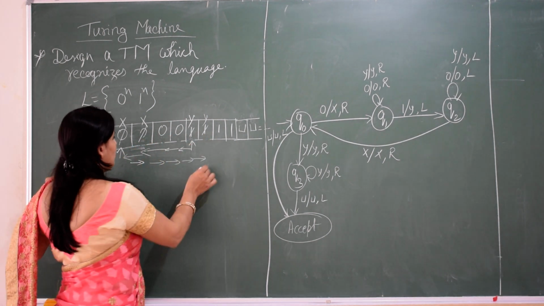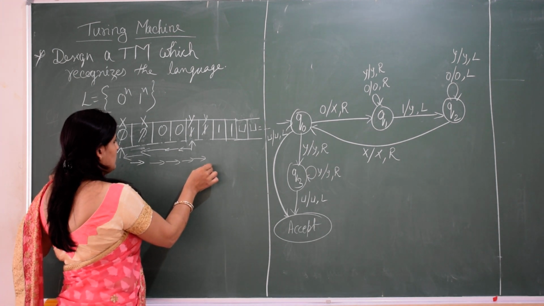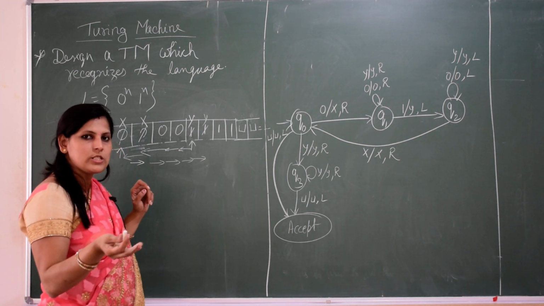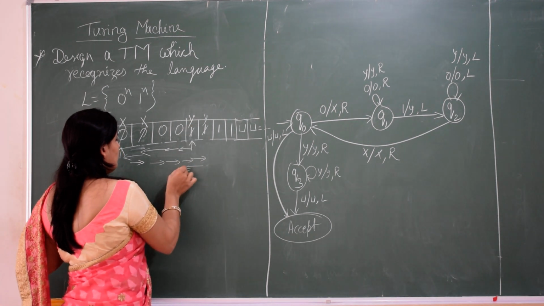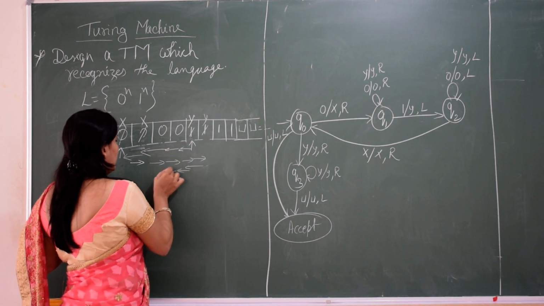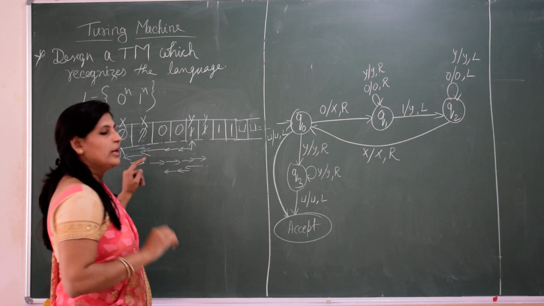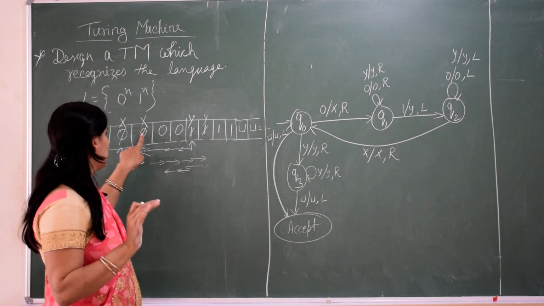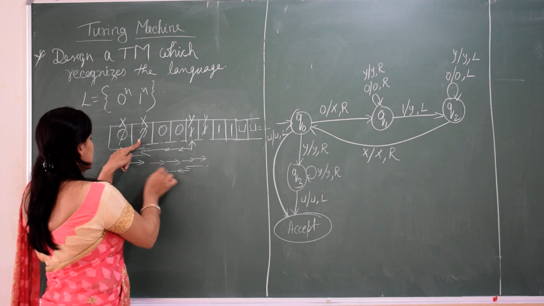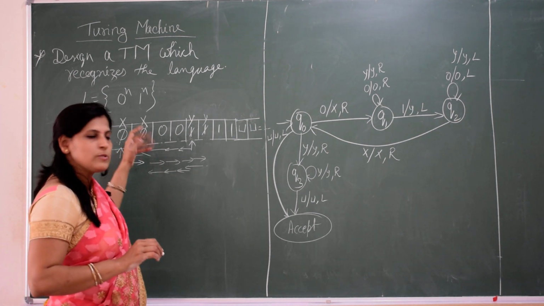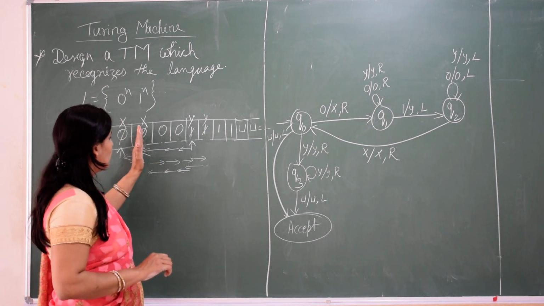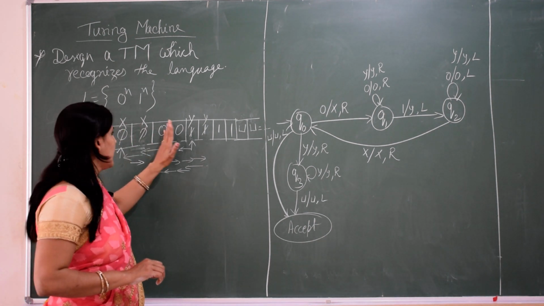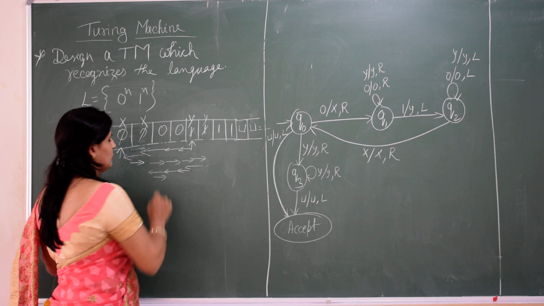Again we will move back to check whether we have some more 0. Okay, we will move back. It is Y. Again we will move back. It is 0. Again we will move back. It is 0. Till where we should go? Till X we should go. Yes, it is. We got X. That means before this what all are there? It is already scanned. So from this X, again we'll move right side.